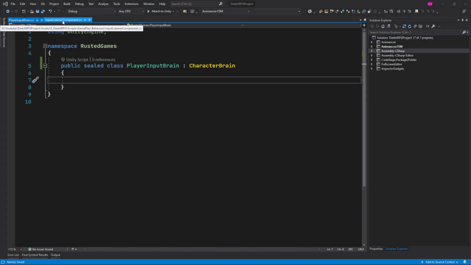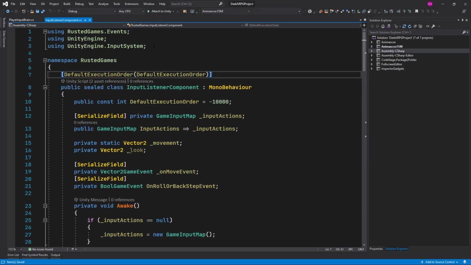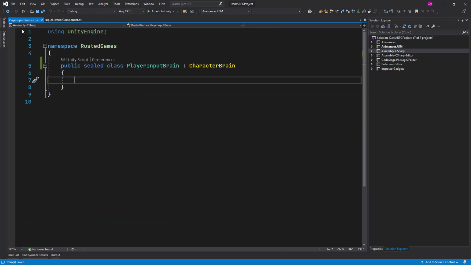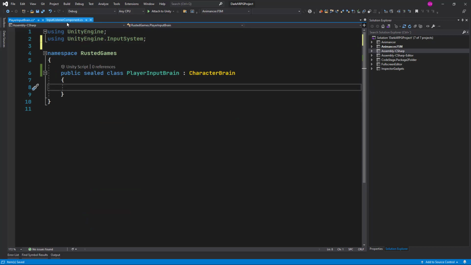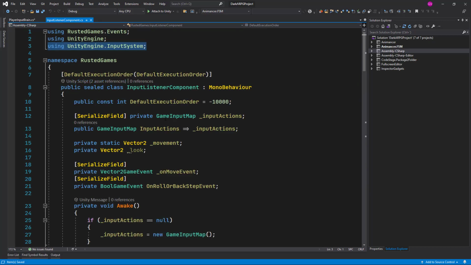Okay, so let's go into the input listener component, and the first thing we want to do is to add the namespace for input system, the new input system. Then we want to have our reference for our game input map assets. So let's copy this one, these two lines.